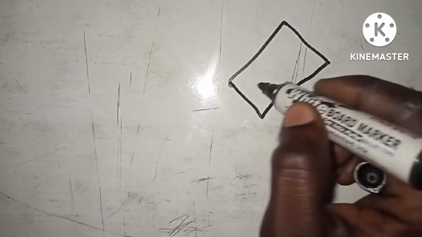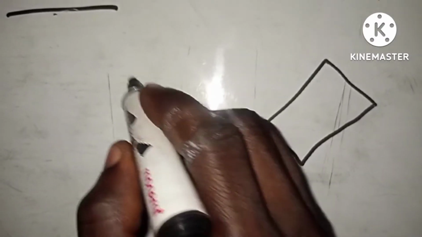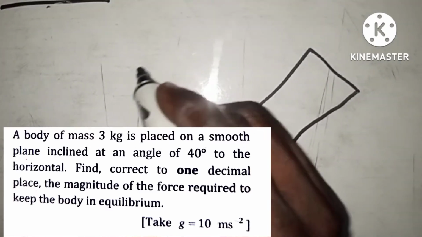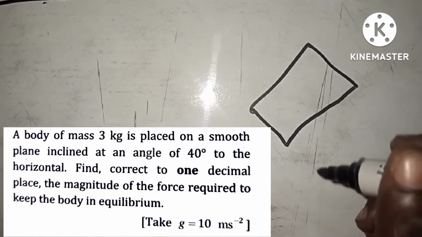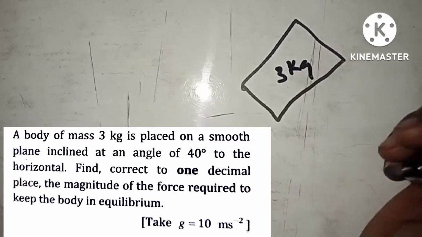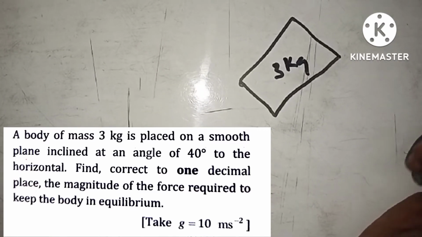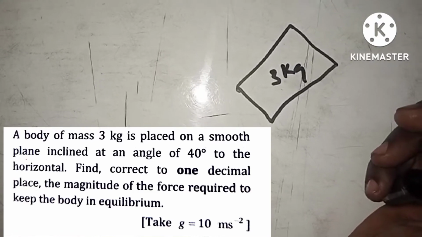For your advice, if you have questions that are relating to practical issues on this, I would advise you to draw it, right? So have a rough sketch on that. Is that okay? So this is the body of mass, 3 kilograms. That's what the question is saying. So it's placed on what? Smooth plane inclined.